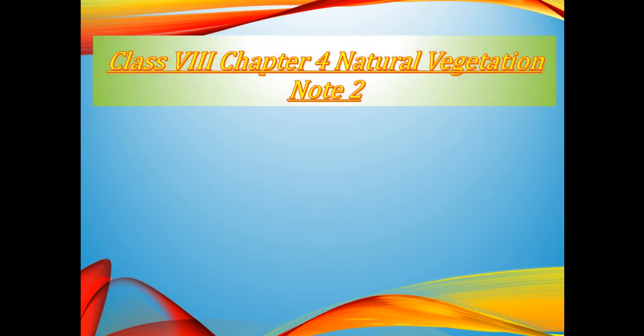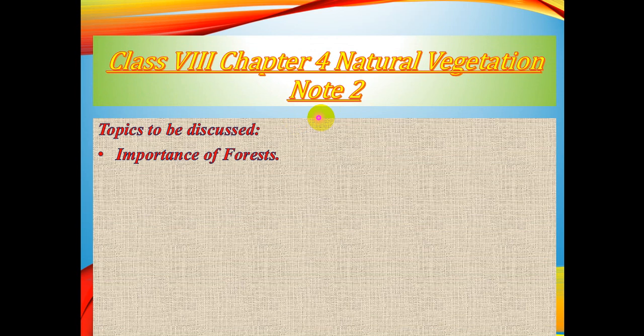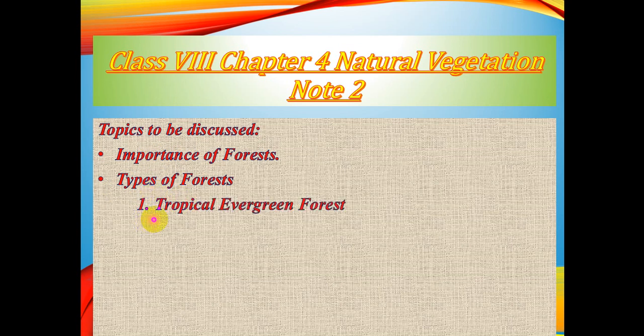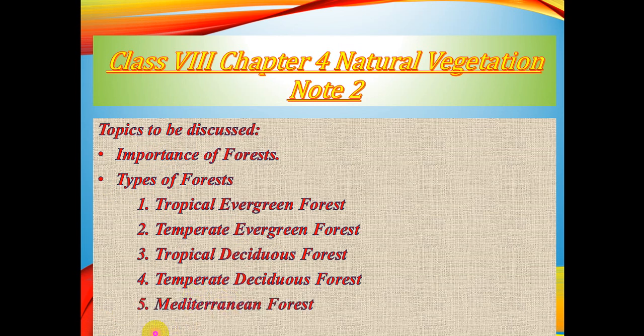This is the second class of your chapter number 4, natural vegetation. The topics that I am going to discuss today are the importance of forests and the types of forests. There are various types of forest. Number 1, tropical evergreen forest, temperate evergreen forest, tropical deciduous forest, temperate deciduous forest, Mediterranean forest, and lastly coniferous forest.